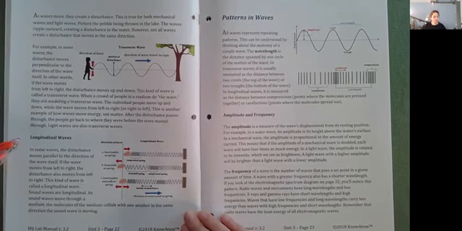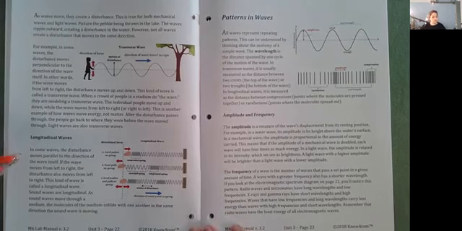Longitudinal waves. In some waves, the disturbance moves parallel to the direction of the wave itself. If the wave moves from left to right, the disturbance also moves from left to right. This kind of wave is called a longitudinal wave. Sound waves are longitudinal. As sound waves move through a medium, the molecules of the medium collide with one another in the same direction the sound wave is moving.